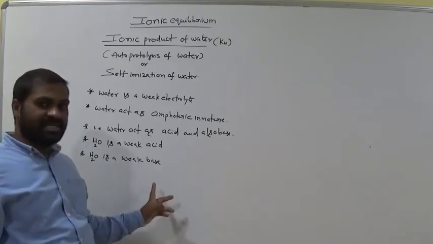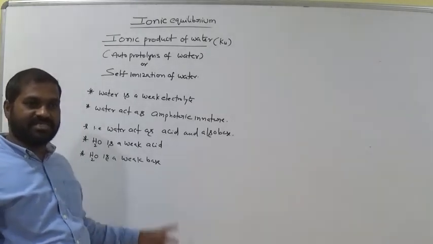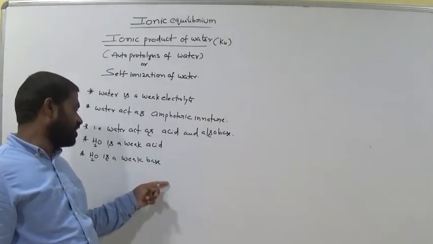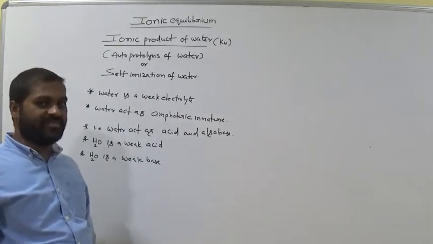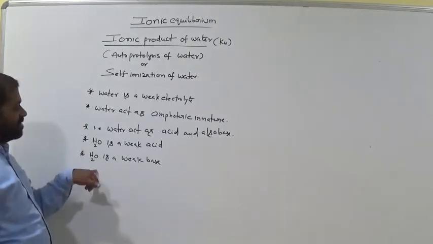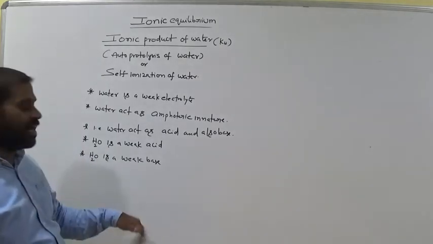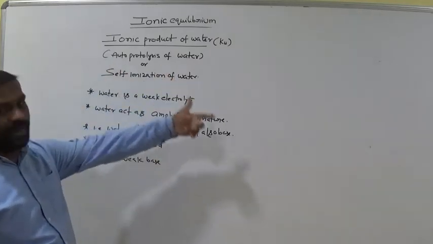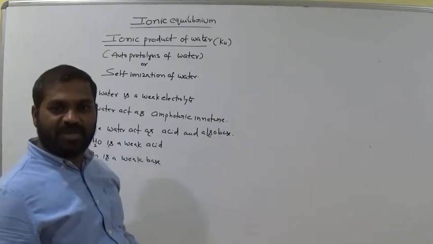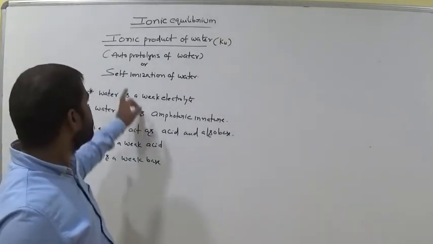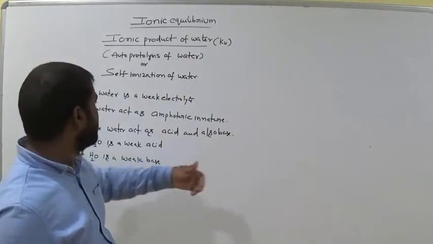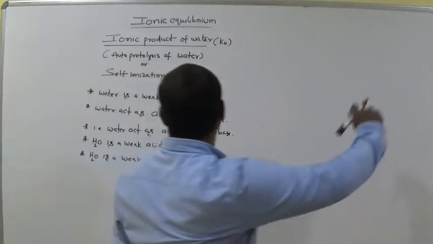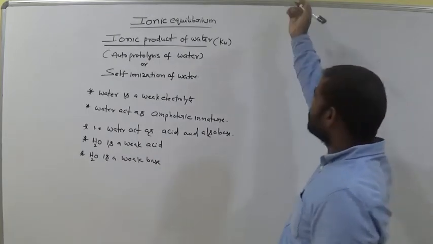So why is it like this? That phenomenon we already discussed in the previous classes. Why? Because H plus ion concentration is 10 power minus 7, and OH minus ion concentration is also 10 power minus 7 for water. So simply remember H2O is a weak electrolyte. That means it acts as a weak acid and also a weak base. Now, ionic product of water Kw means nothing but the equilibrium constant for water. I will explain autoprotolysis or self ionization of water. So let's see the ionic product of water.